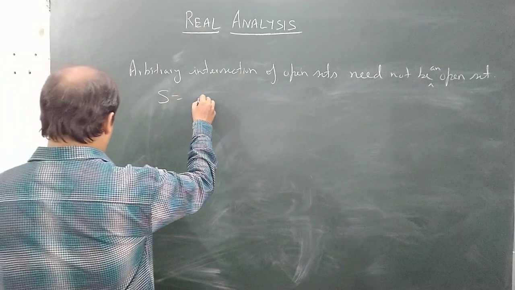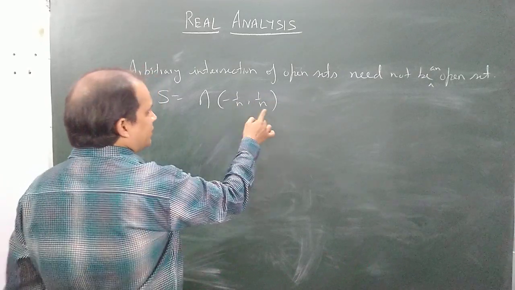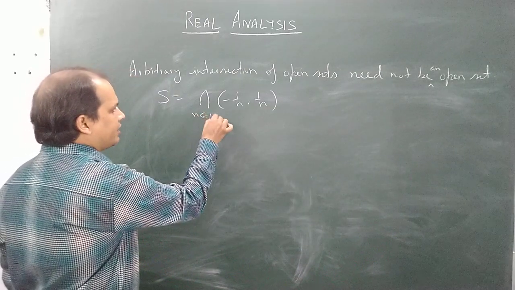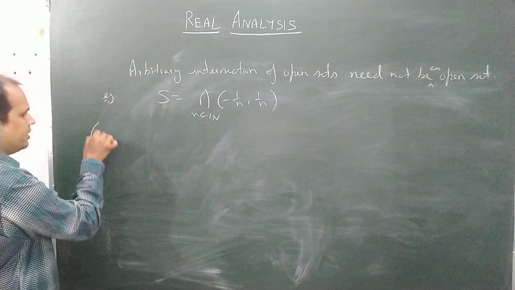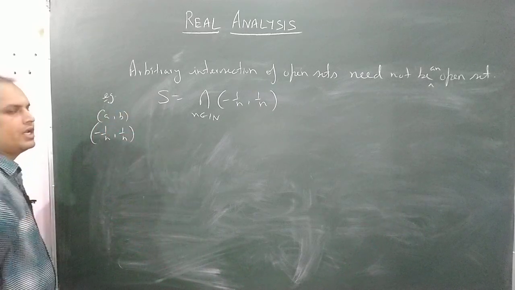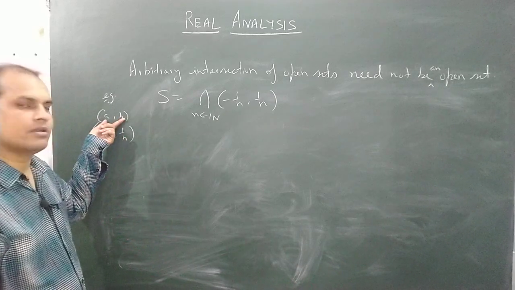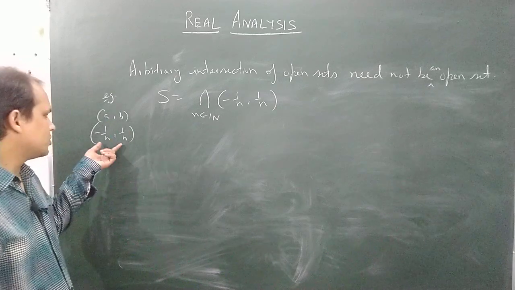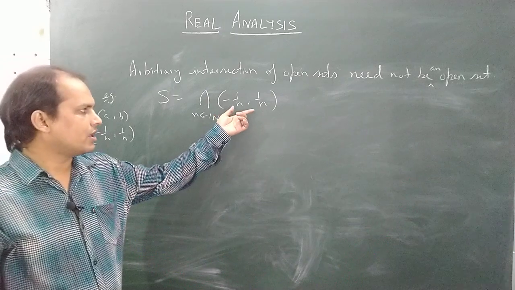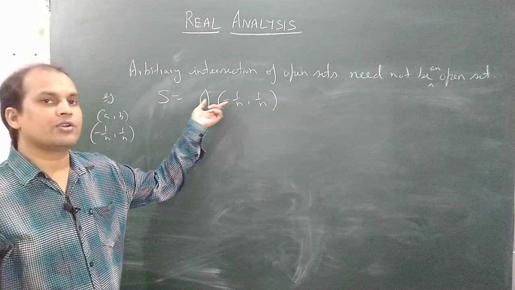S is equal to the intersection of all these intervals (minus 1 by n, 1 by n). We know that all these intervals are open. I mean, for each n belonging to N, the interval (minus 1 by n, 1 by n) is open, because this one is of the type (a, b), and in this we know that this set is a neighborhood of each of its members. So for each n this set is open, but I am going to show that the intersection of all these open sets need not be open.